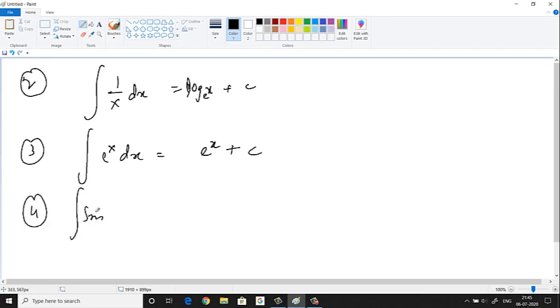Okay. Then what do we have? Sin x. What should you put inside this box so that you get sin x dx? So see, if I put cos x, differentiation of cos x is sin x. Alright, so should I put cos x? Yes, cos x plus c.